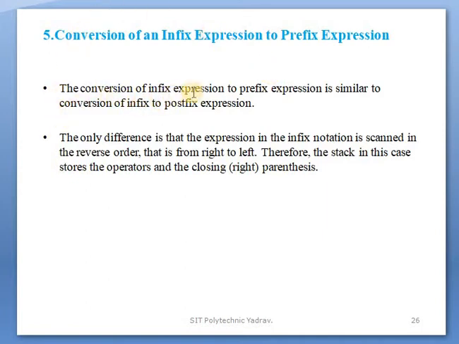The conversion of infix expression to prefix expression is similar to the conversion of infix to postfix expression. In a previous lecture we learned how to convert infix to postfix expression. So the conversion of infix to prefix is also similar to that. The only difference is that the expression in infix notation is scanned in the reverse order, that is from right to left.